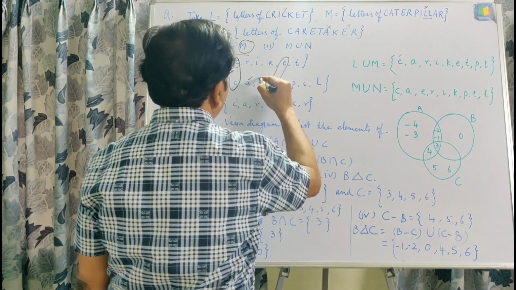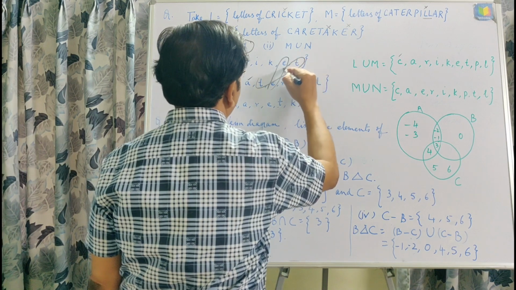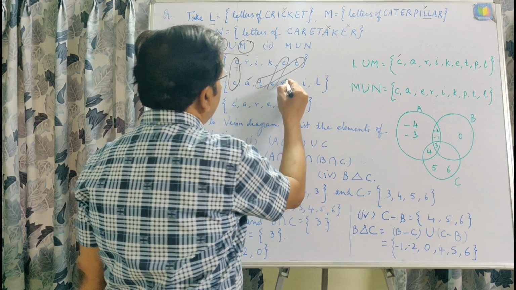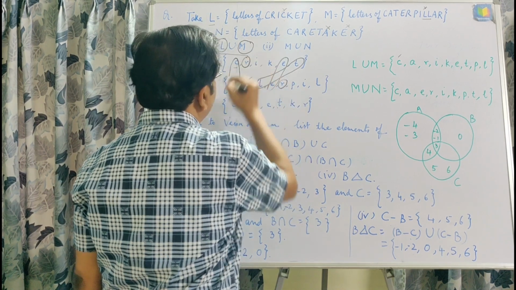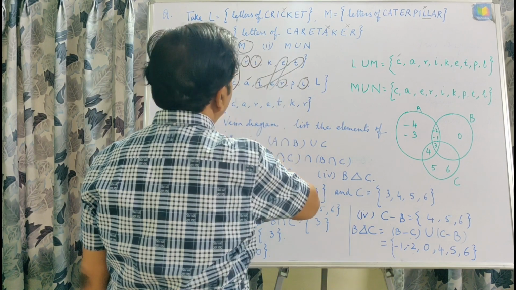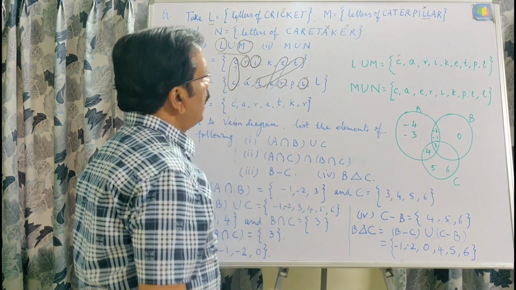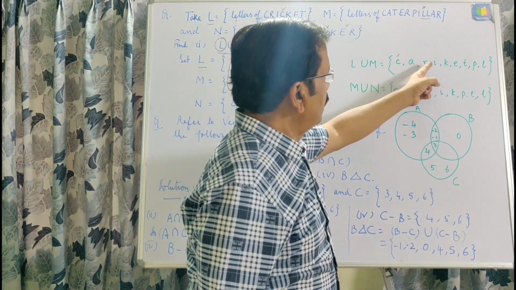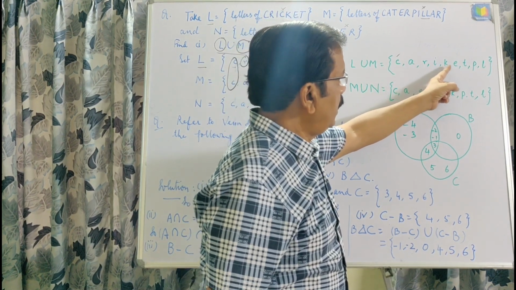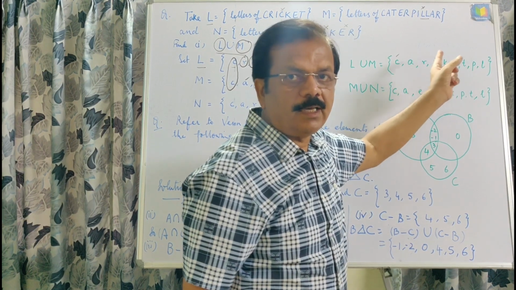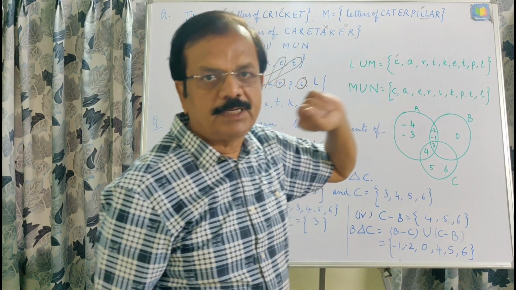In the same way T is repeating itself, then R is again repeating itself. We will write I only one time. This way, L union M is C, A, R, I, K, E, T, L, putting a comma in between any 2 elements.